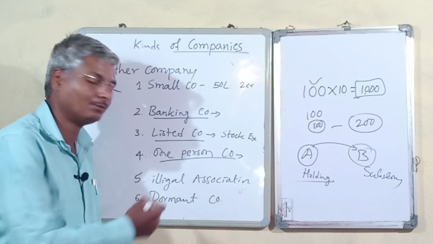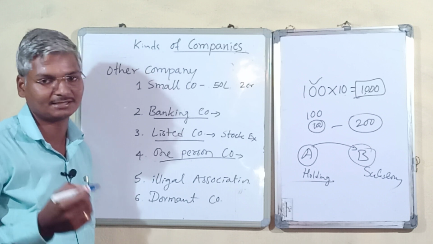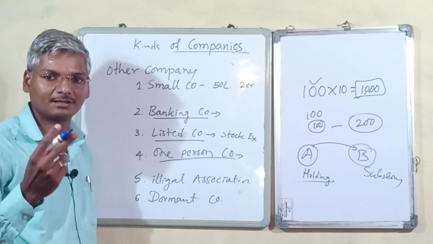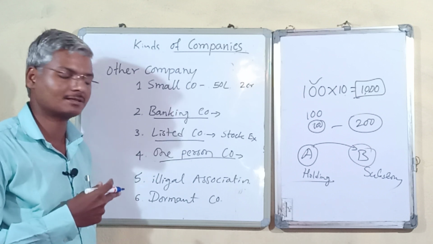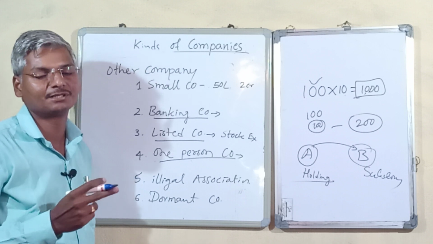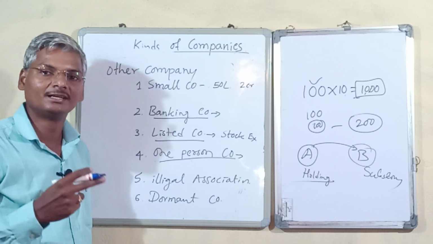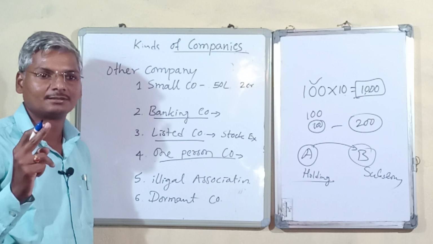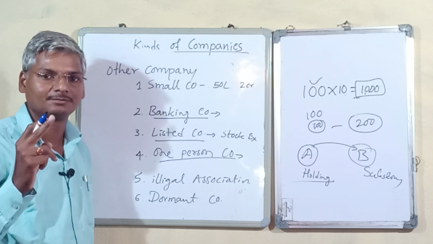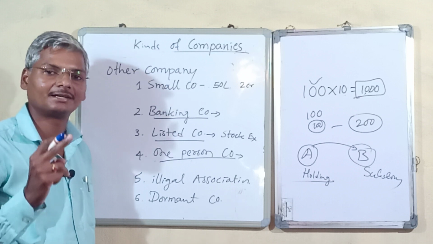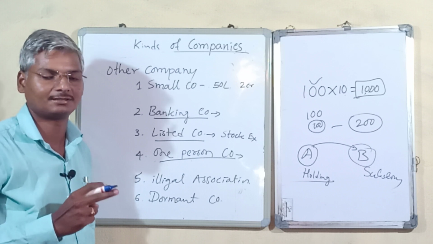In case of a private company we have two members, but one person can also establish one. There is a provision in the Companies Act 2013 for one person to be a member of a company and establish his business.